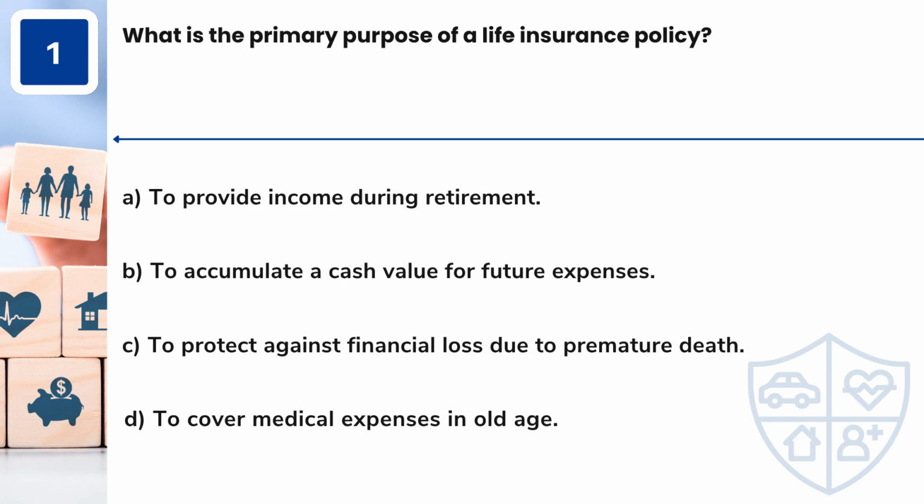Question 1. What is the primary purpose of a life insurance policy? A. To provide income during retirement. B. To accumulate a cash value for future expenses. C. To protect against financial loss due to premature death. D. To cover medical expenses in old age.